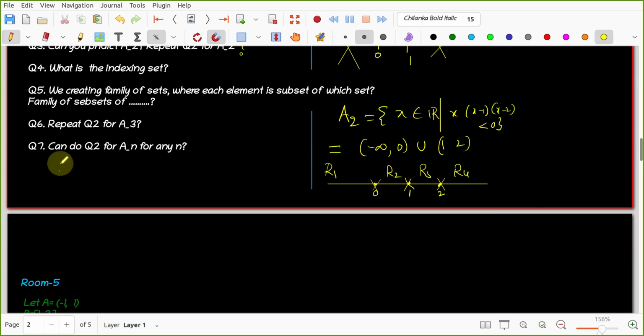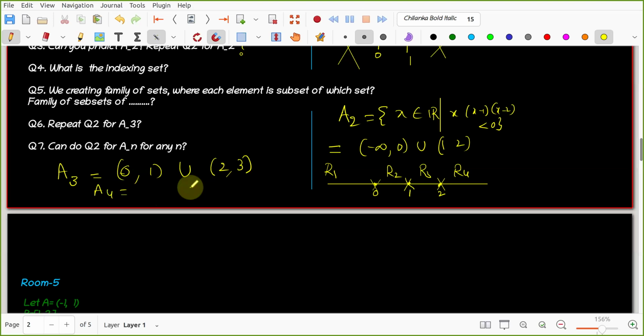Sonali. Yes, sir. A3 is what? Do you have any idea? Have you discussed it? The open interval 0, 1 union open interval 2, 3. Okay. Now please try A4 also like that.